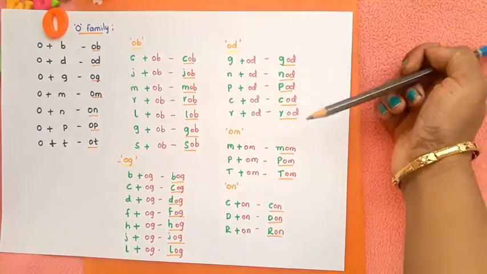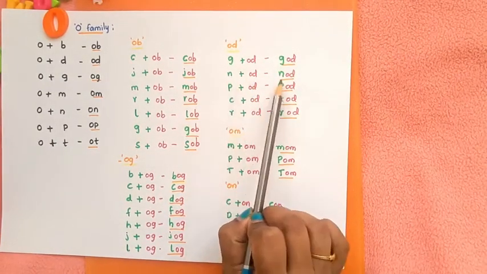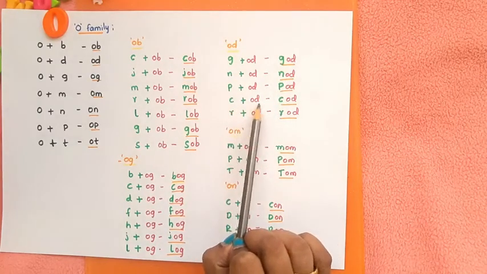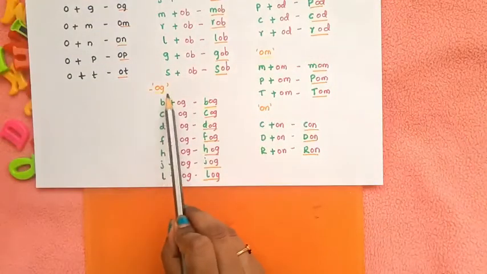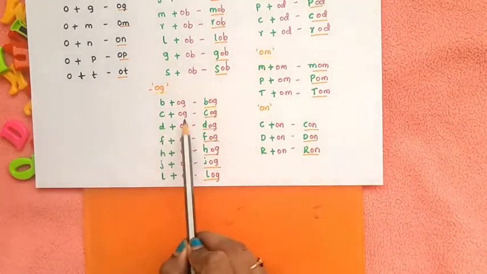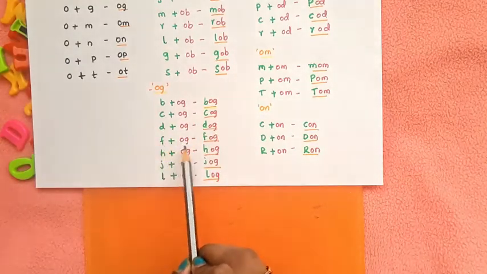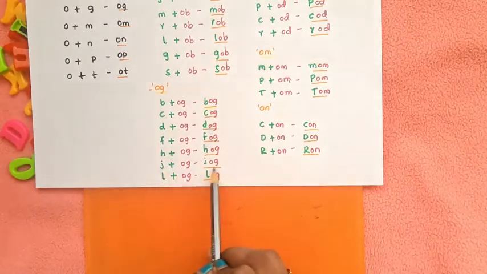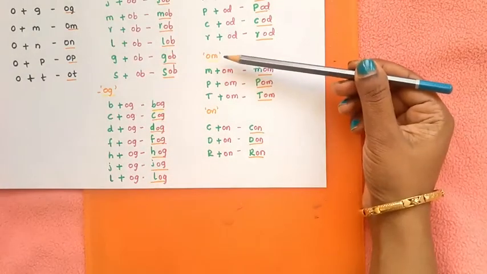Next we have od family. G, od, god. N, od, nod. P, od, pod. K, od, cod. R, od, rod. Next we have og family. B, og, bog. G, og, gog. D, og, dog. F, og, fog. H, og, hog. J, og, jog. L, og, log.